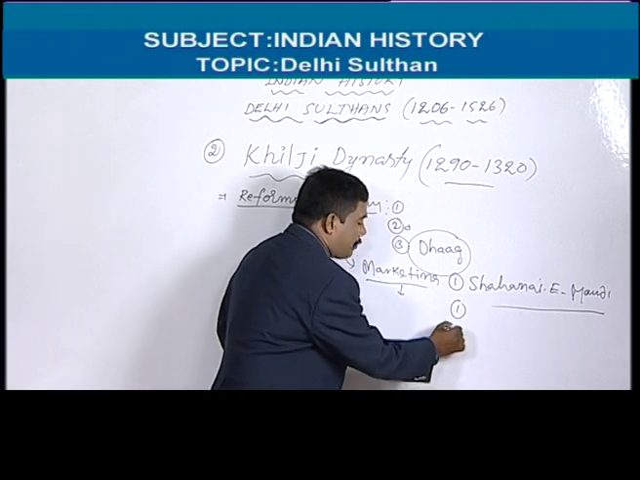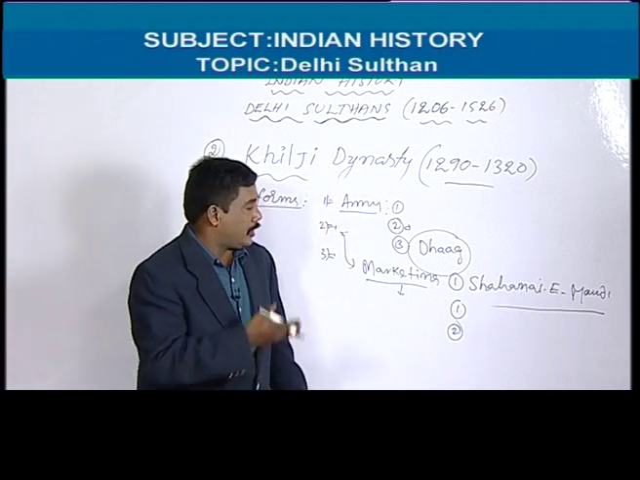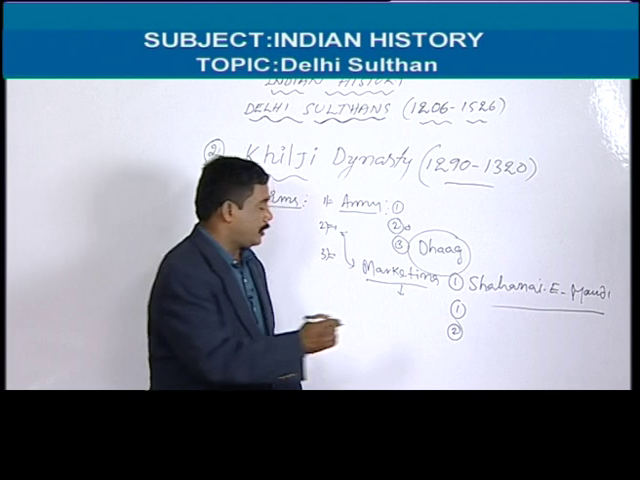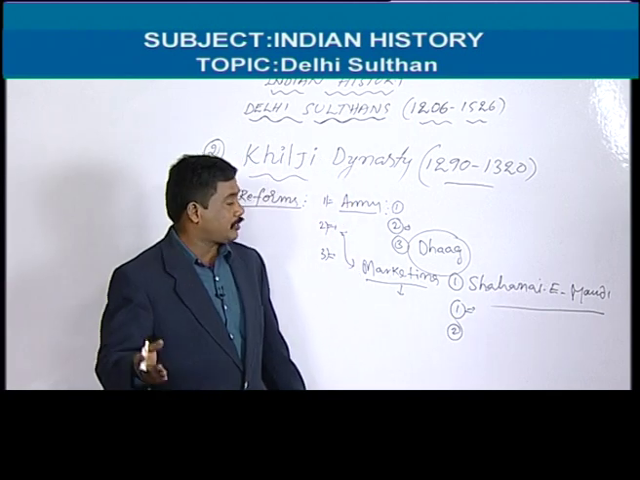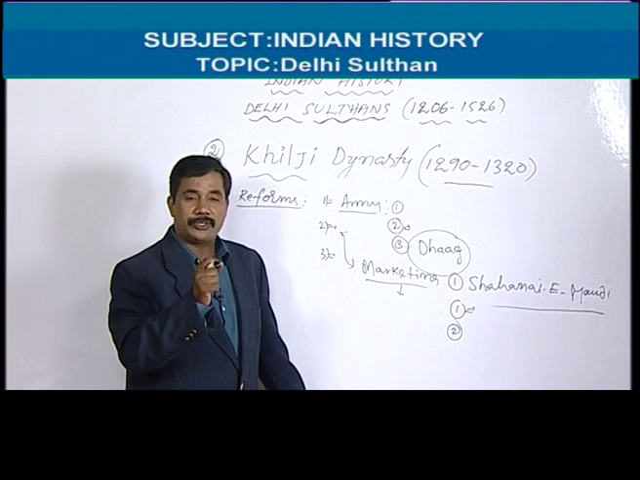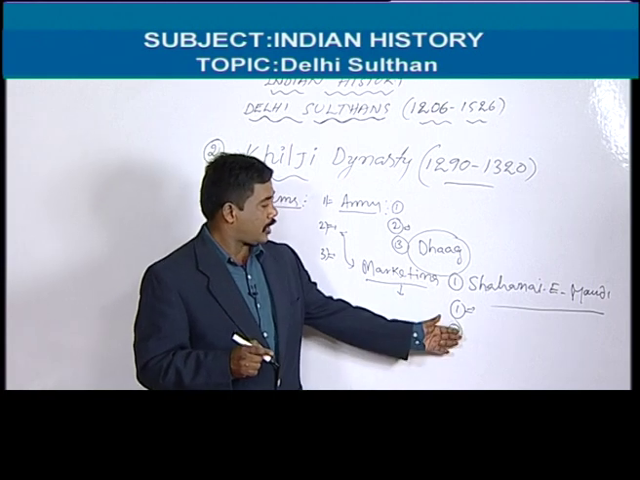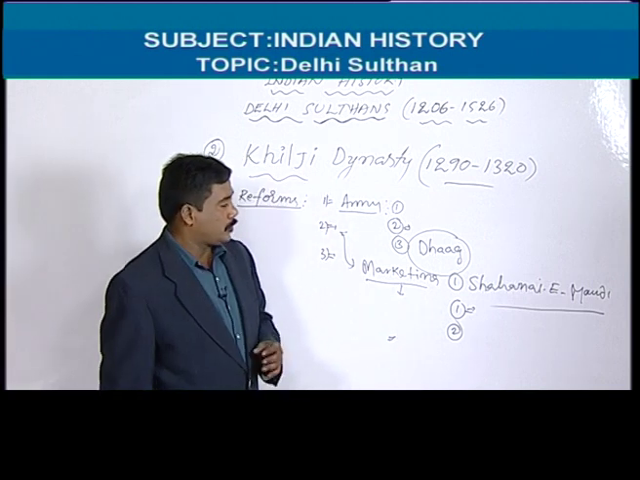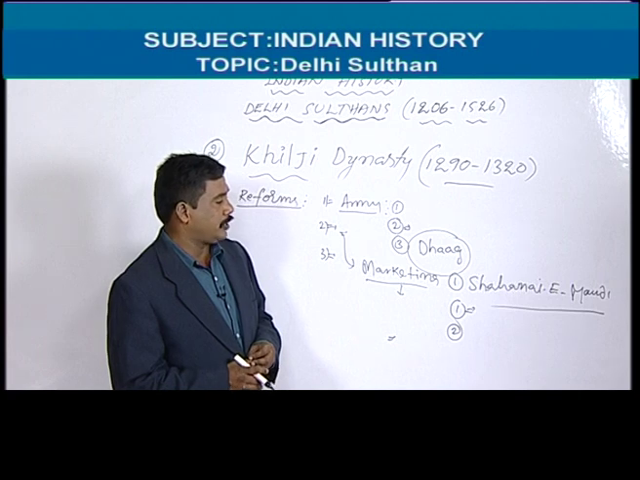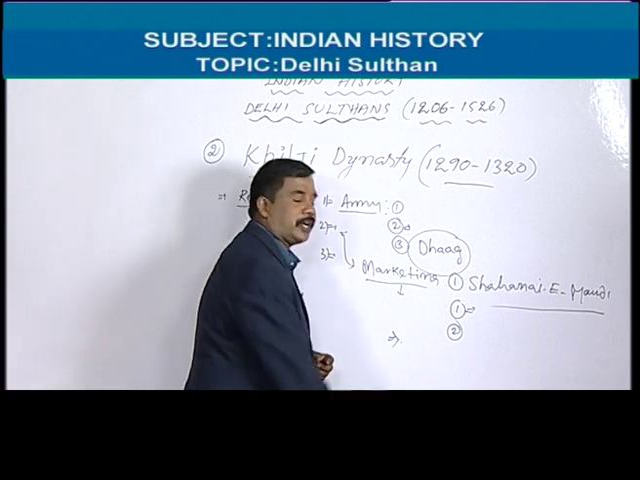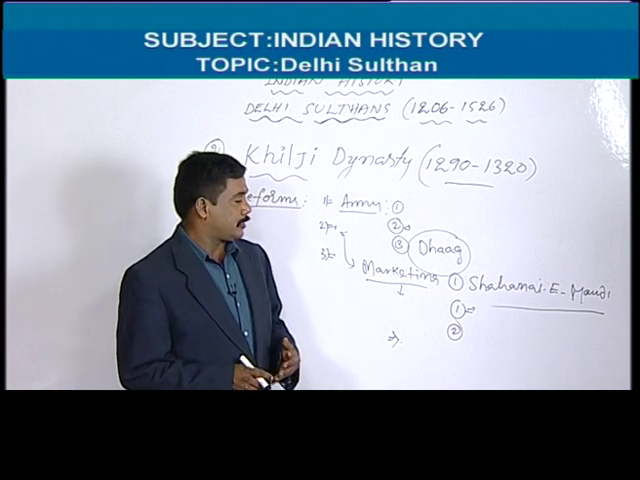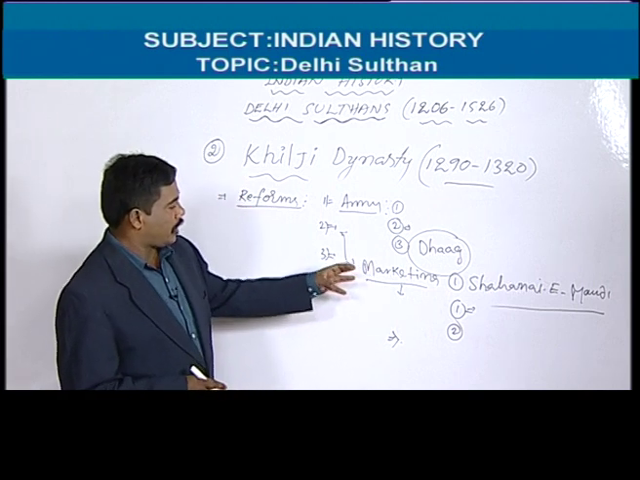And the market had three kinds of goods: regular goods and luxurious goods, and horses were also sold there. One more employee was appointed to supervise this marketing system and control the prices, that is Diwan-e-Mustakhraj. Diwan-e-Mustakhraj is the supervisor to control the market transactions and observe the prices. That's why we can say these are marketing reforms.